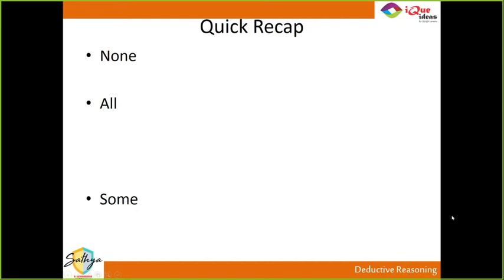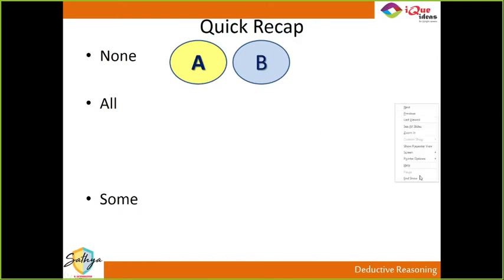When the statement is that no A is B, then we can have only one possible diagram. That is two separate circles indicating the two groups. And the reverse of no is always true. If no A is B, then no B is A.